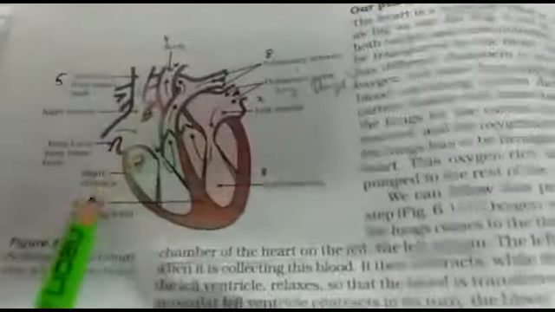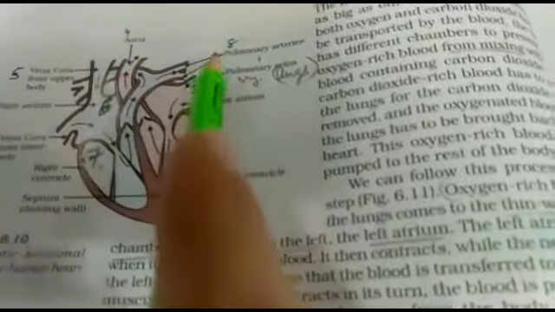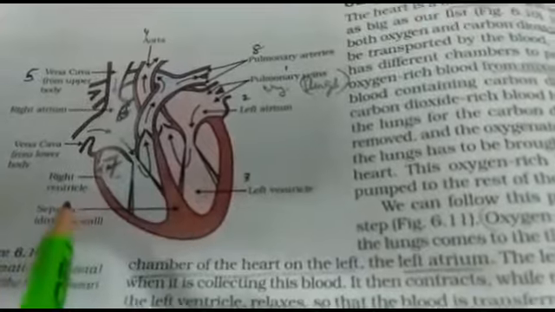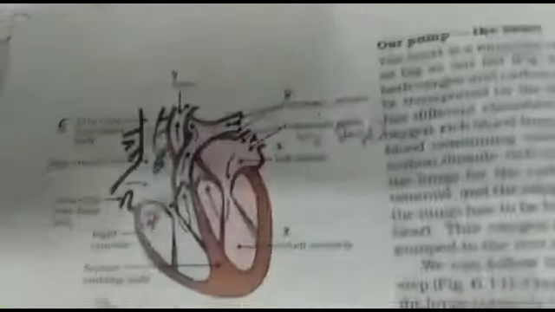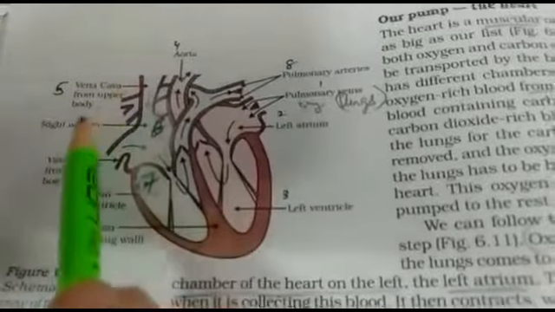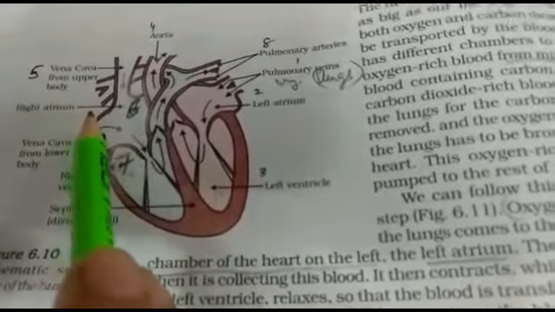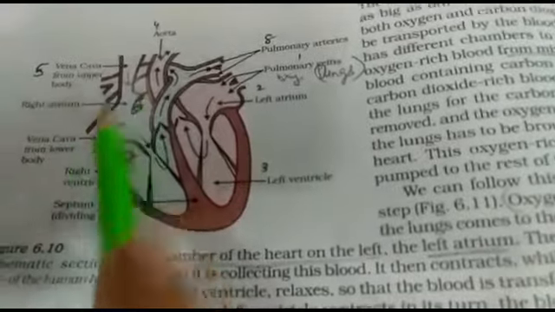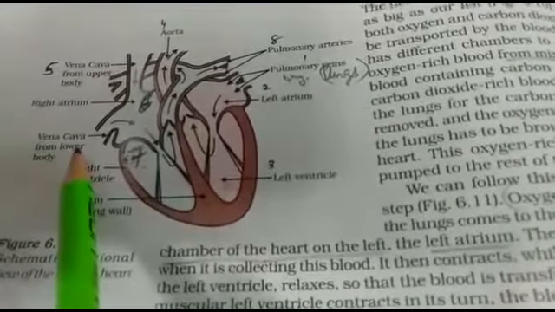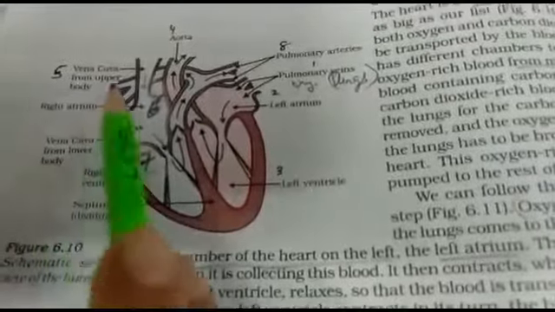Now the deoxygenated blood: once the aorta has supplied oxygenated blood to various body parts except the lung, all the body cells will use oxygen and will supply deoxygenated blood. Deoxygenated blood will be carried by veins. Now all the veins will combine together into the vena cava. The upper vena cava means all the veins of the head and thoracic cavity, and the lower vena cava is the area of veins combining together below the lungs. So there will be a lower vena cava and an upper vena cava.